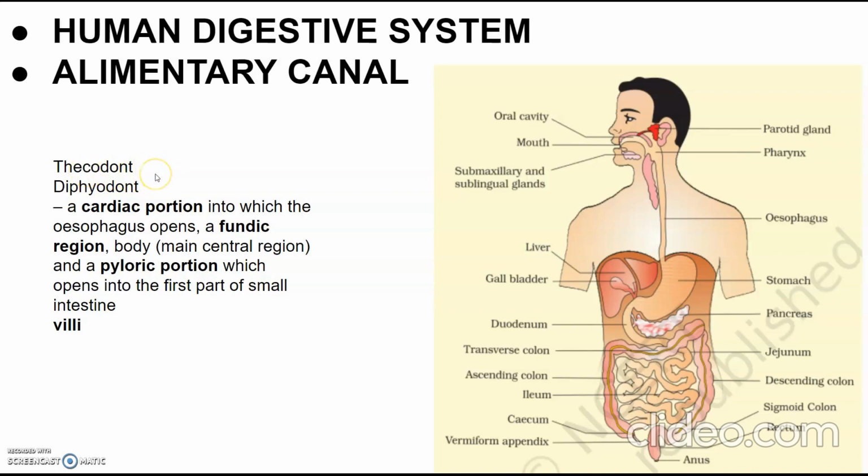Mammals, including human beings, have two sets of teeth in their life: a set of temporary milk or deciduous teeth, which are replaced by a set of permanent or adult teeth.